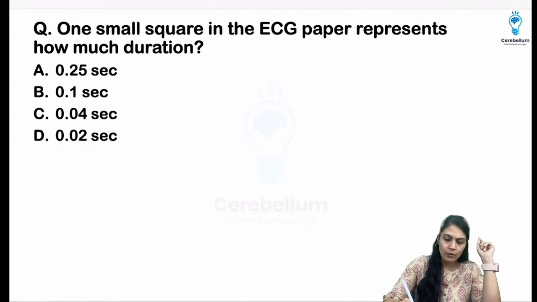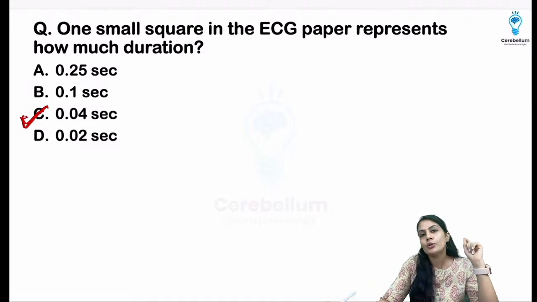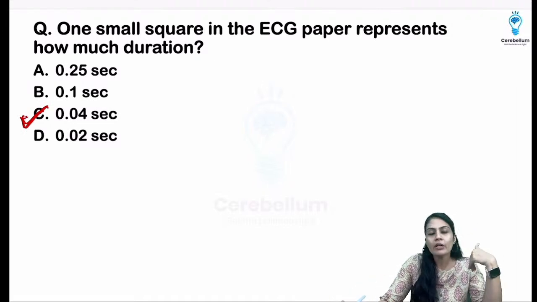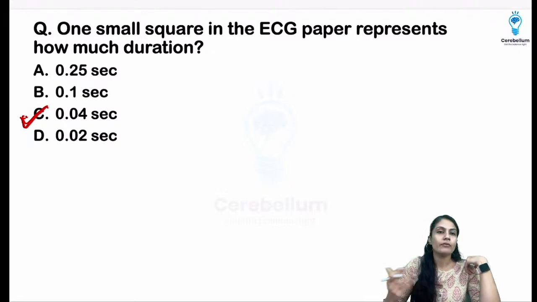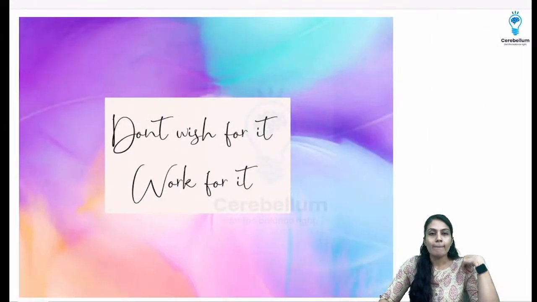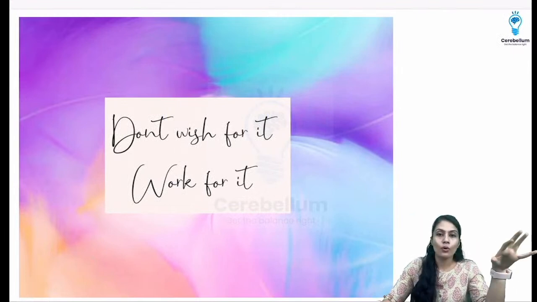One small square of ECG paper represents how much duration? 0.04. So they won't be giving you a direct question, they just modify the question, right? And they will give you different questions, but if you know the concept, you can solve those too.